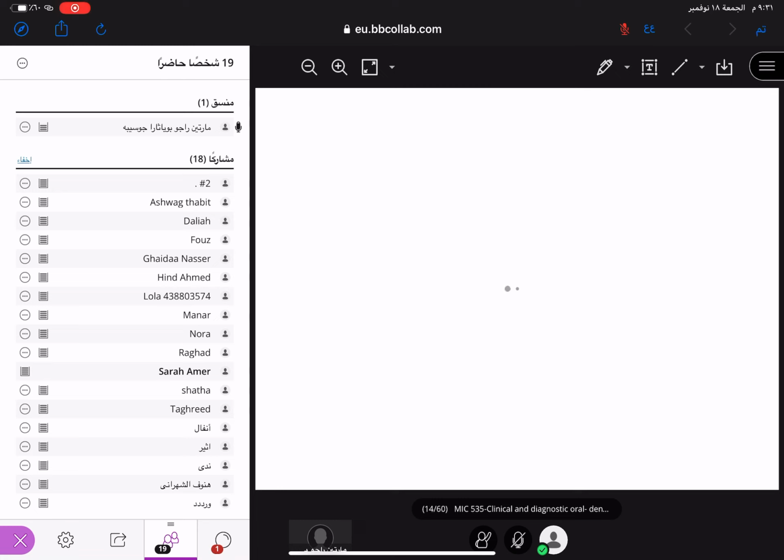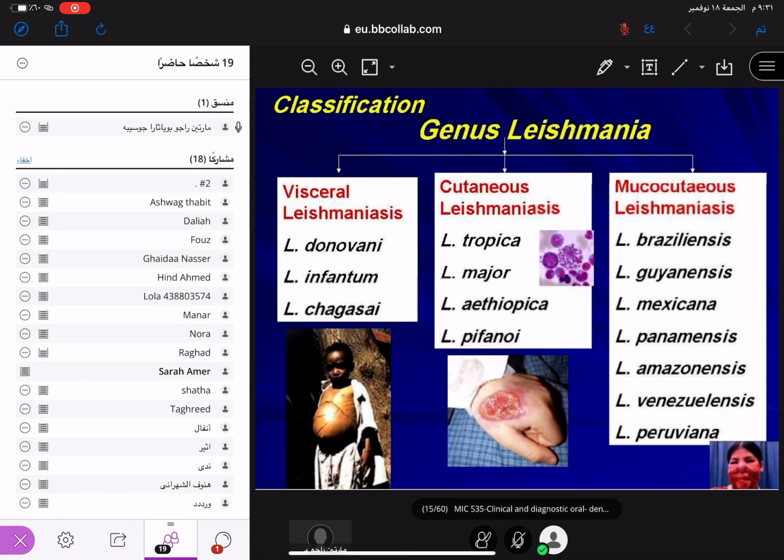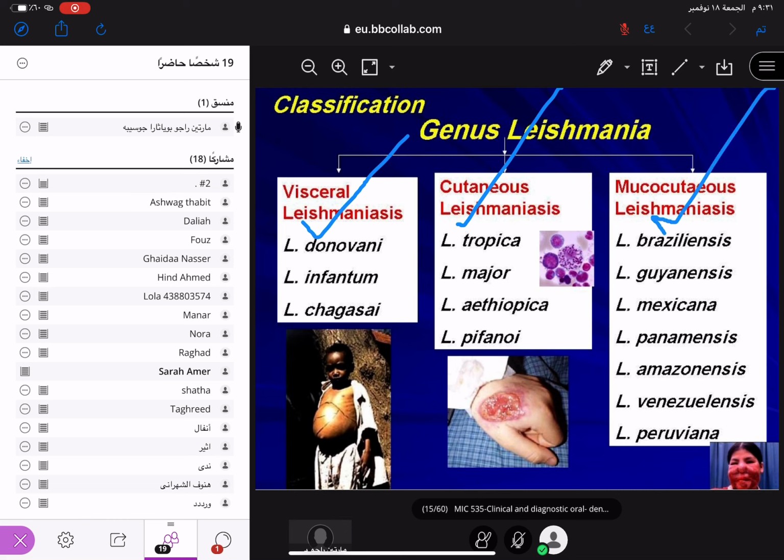When we go to leishmania, look here. There are 3 classifications of leishmania according to the site of infection. Visceral, in the organ system; cutaneous, in the skin; and the next one is mucocutaneous.